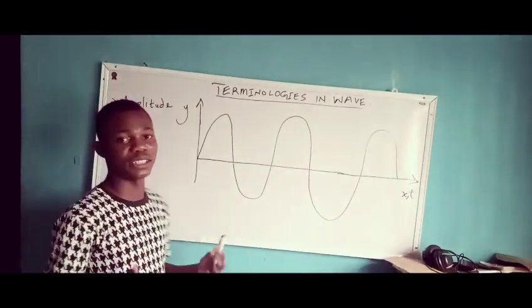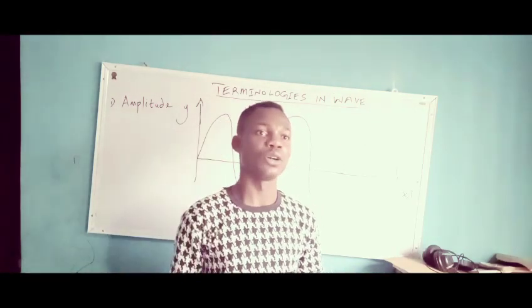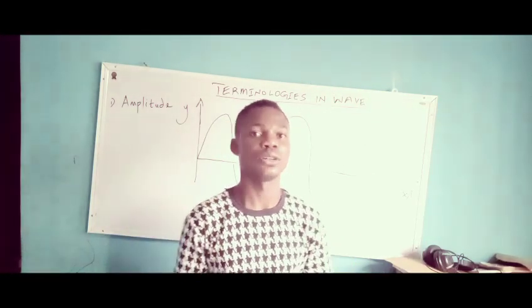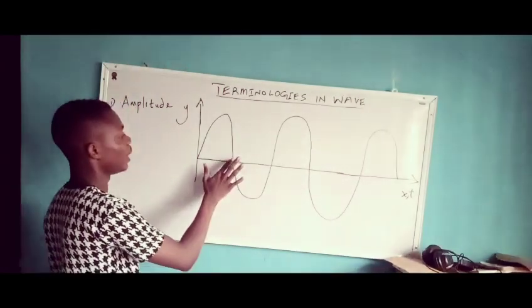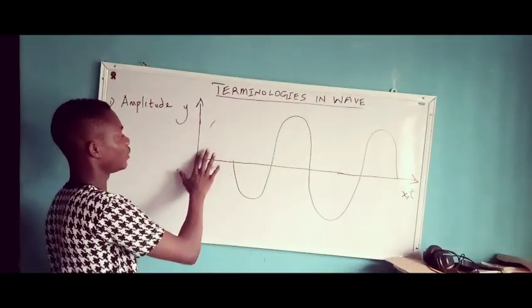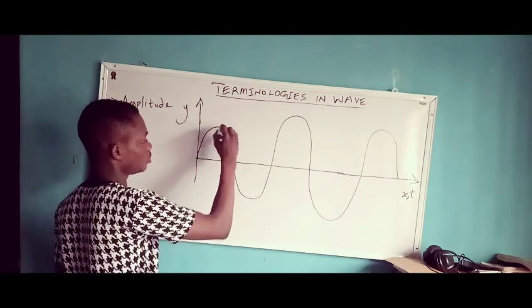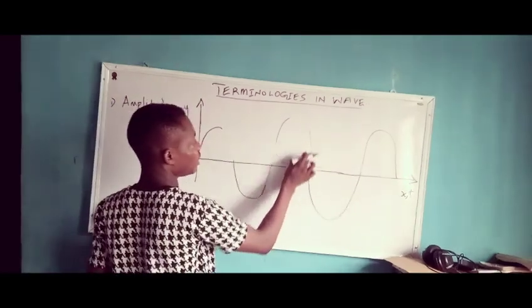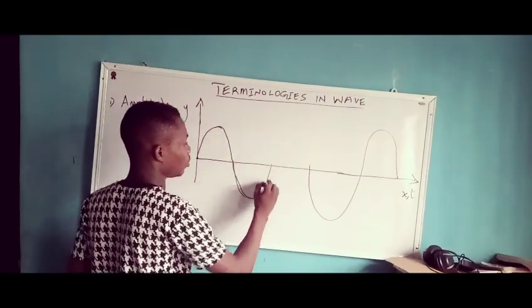Let's say that as a result of the disturbance, on our graph, we might have a displacement of this sort. Probably, let me try to draw it again. Probably something of this kind.